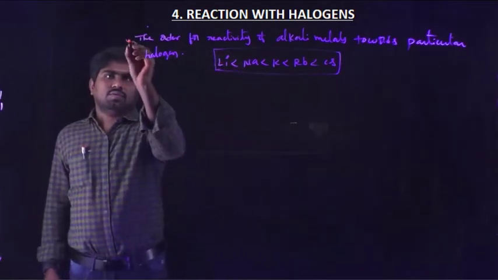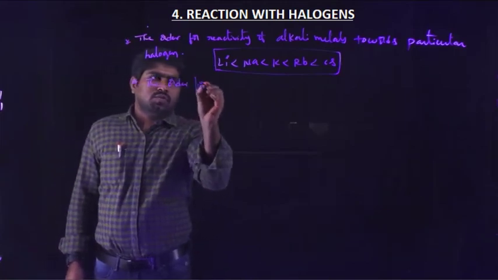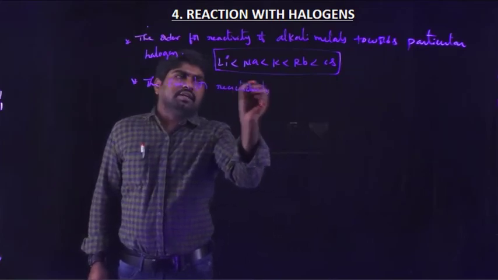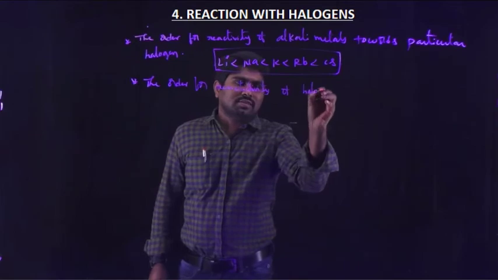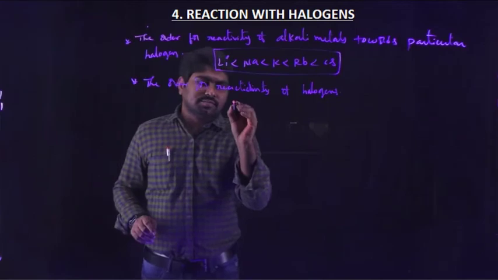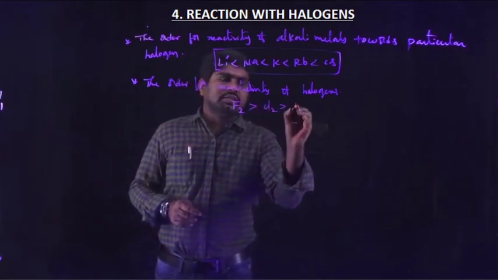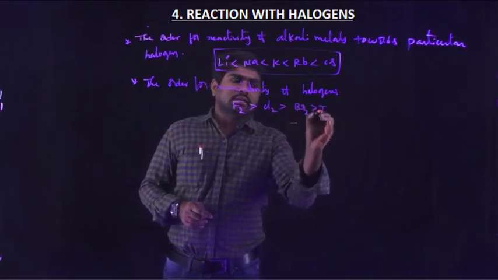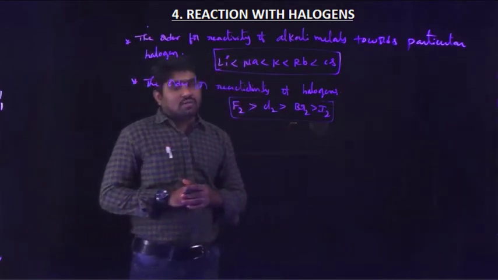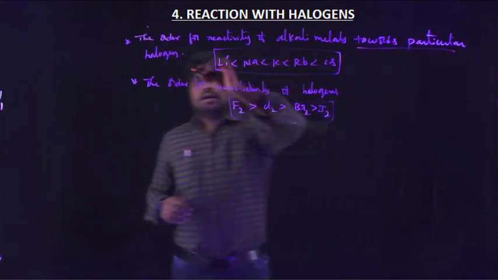Okay, now the order for reactivity of halogens. The order for reactivity of halogens is F2 greater than Cl2 greater than Br2 greater than I2. This is the order for the reactivity of halogens towards a particular metal ion.